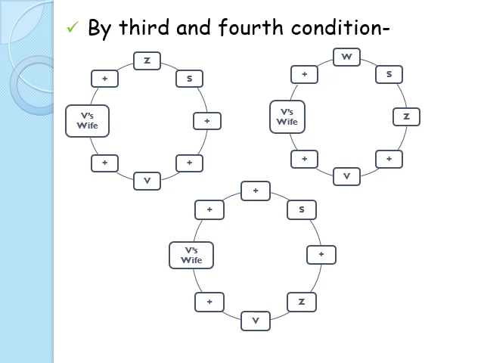W sits second to the right of her husband. Z is not an immediate neighbor of V's wife. So here we process two other pieces of information and we get this chart. W is sitting right of her husband Z. So now we know W and Z. W is a female and Z is a male.